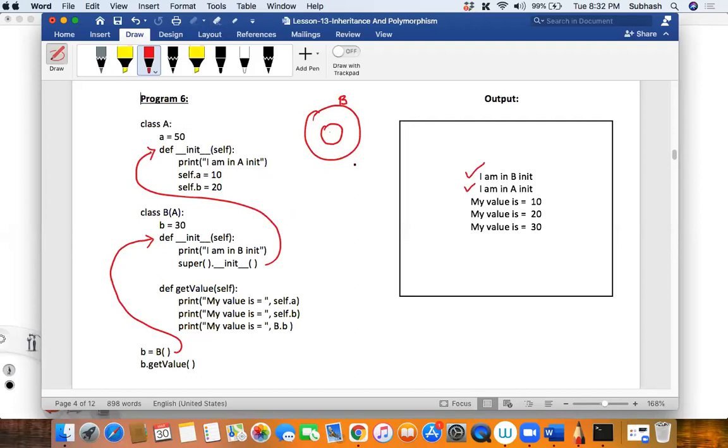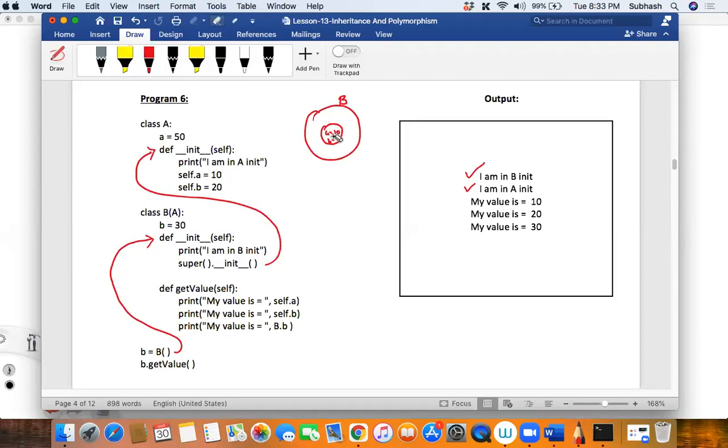I'm just creating a bigger object which is made up of a smaller object, because I'm inheriting from A. So the object of class B will also contain or inherit the properties of class A, isn't it, my dear friends? Agree, disagree with me? The only thing is the object A does not have a name right now. Is it clear? So what will this contain? What are A's properties? a is equal to 10 and b is equal to 20 will get inherited along with it, correct? a is equal to 10 and b is equal to 20 will be there as part of A's object. Is that clear, guys?